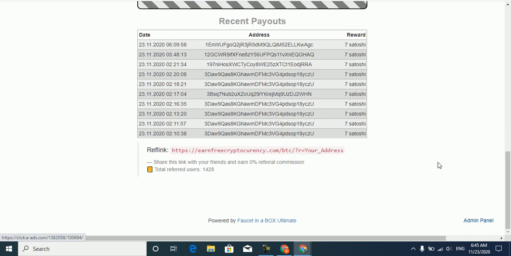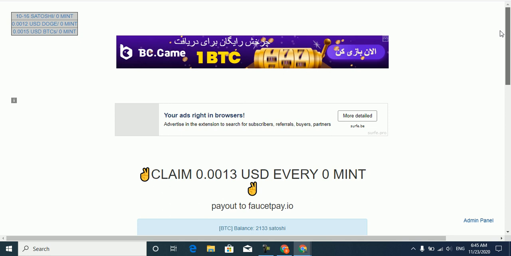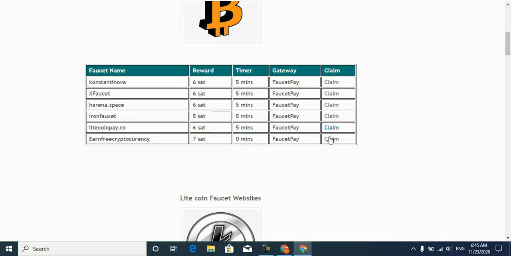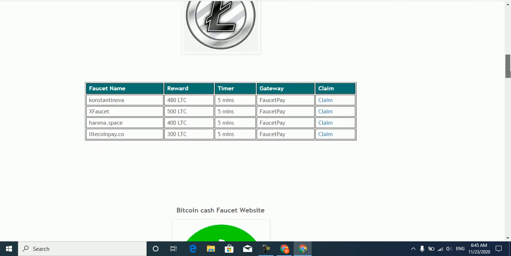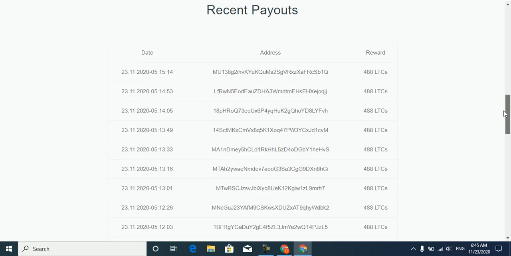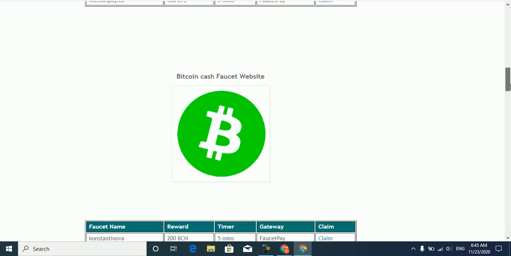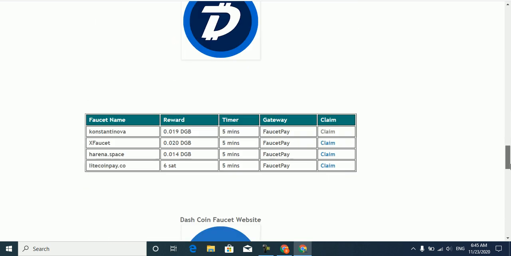This one is all about the ban, but zero referral commission. You can claim this one too, and this is all cryptocurrency. Just click claim and you can claim your free cryptocurrency from here. And this website tells you the timer, the claim, and everything about this.